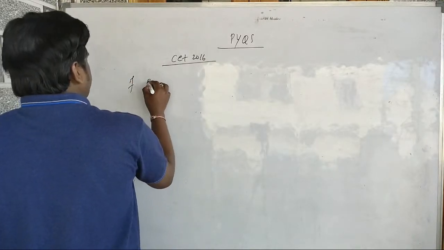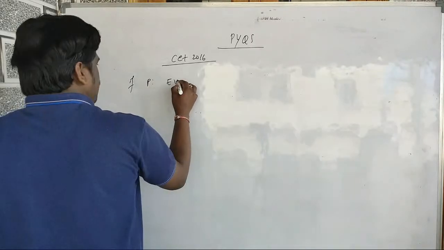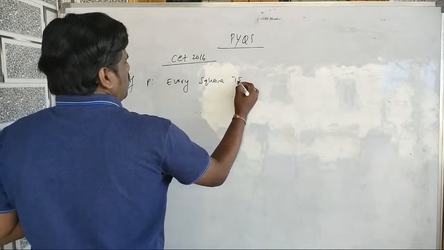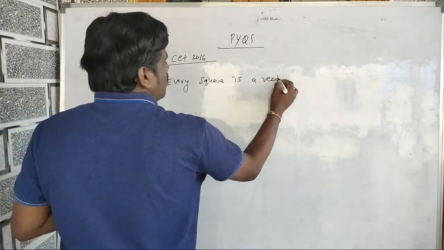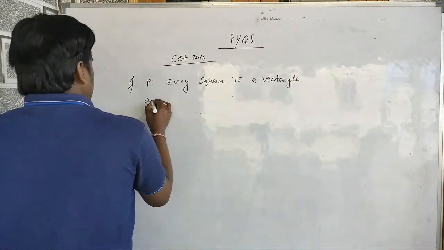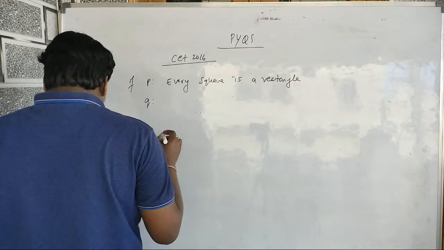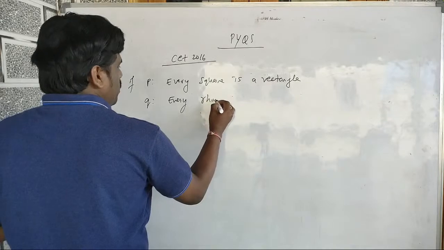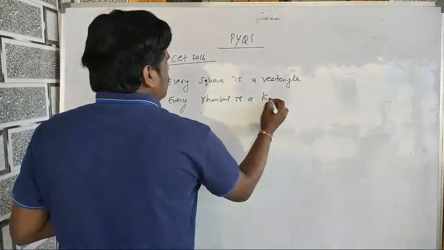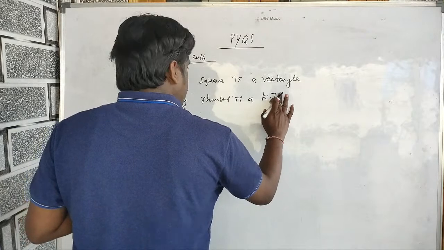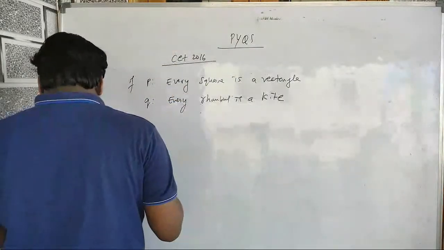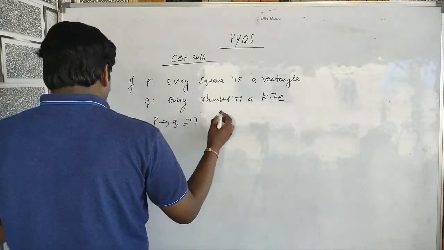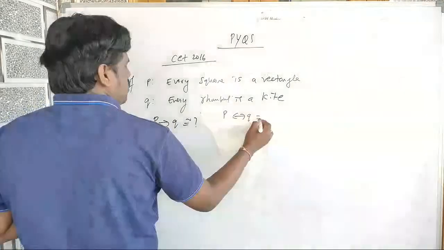If P is: every square is a rectangle, and Q is: every rhombus is a kite, then P implies Q is dash, and P by implies Q is equal to dash.